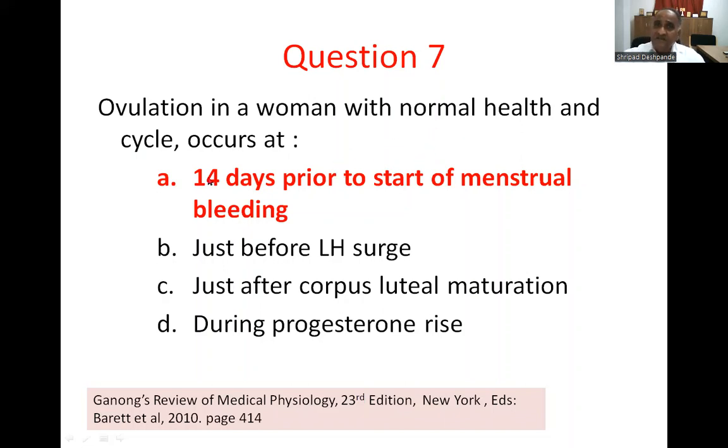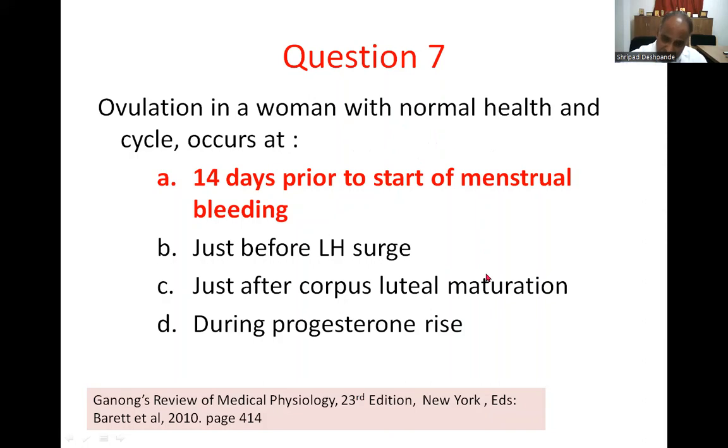It's again 14 days prior to the start of menstruation. Whatever the cycle, it is 14 days, so ovulation takes place on the 21st day in a 35-day cycle. If it is a 30-day cycle, it is the 16th day. Like that, you can calculate.